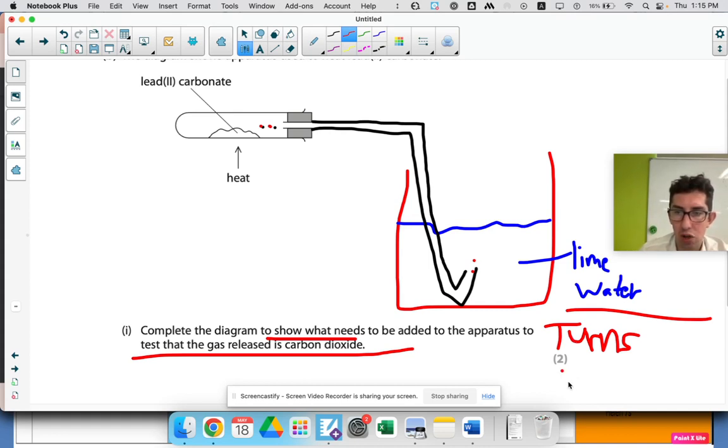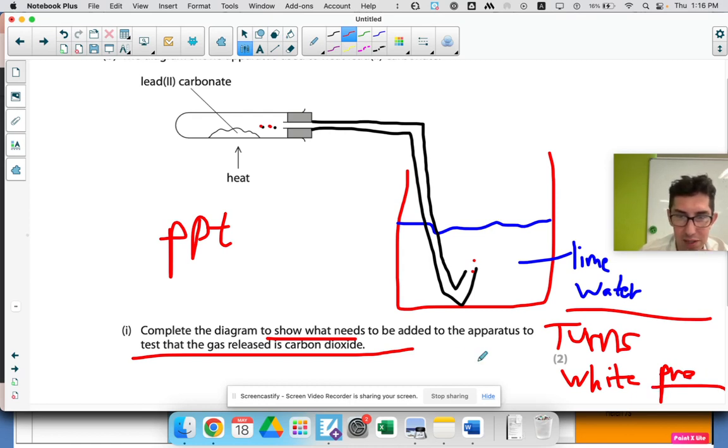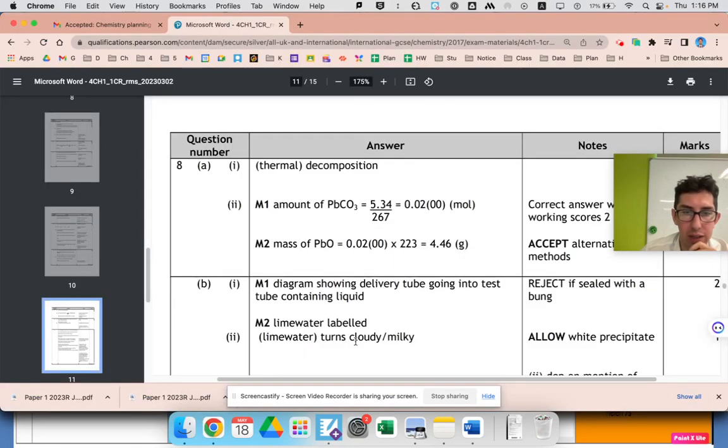So it forms a white precipitate. Don't ever write, I was just about to do it then, I sometimes write ppt for precipitate. They don't like that, the exam boards. You need to write the full word, but I'm actually running out of space here, so that's going to say precipitate. So forms a white precipitate, or you can say turns cloudy, milky. Okay.